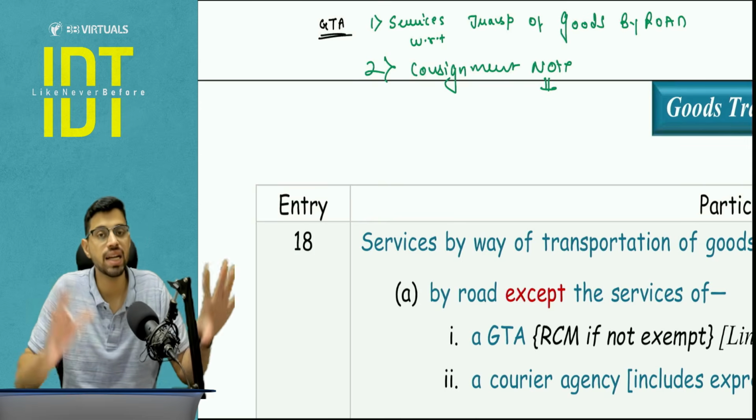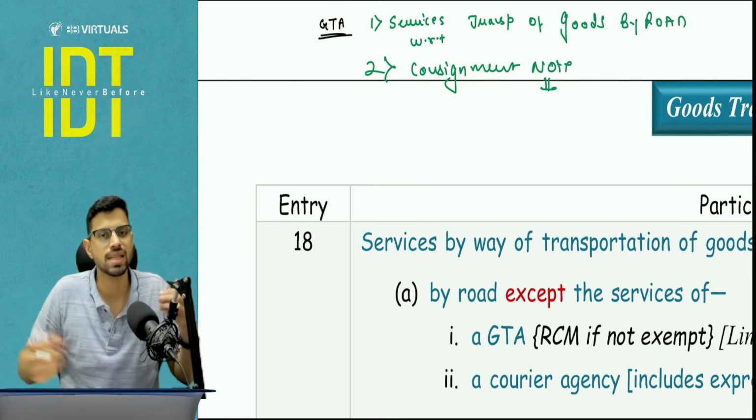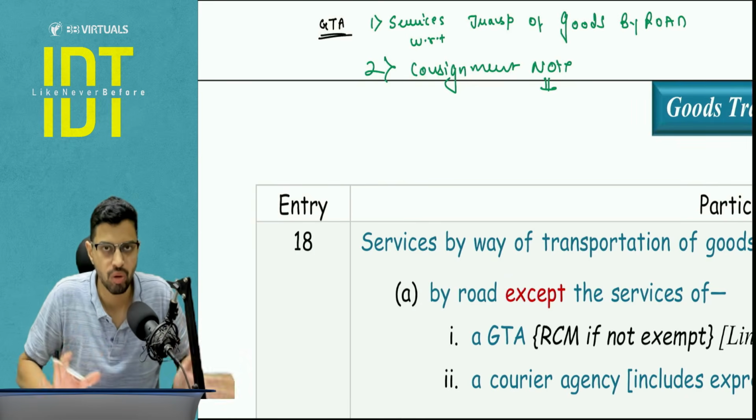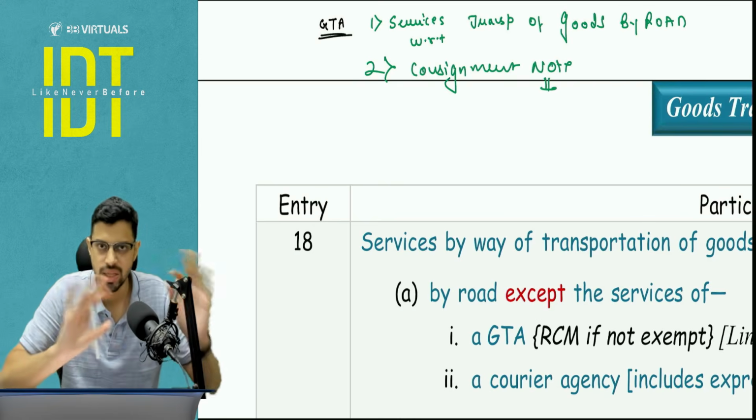It is basically the details of the goods: the goods are going from which place to which place, who is paying the freight, who is the consignor, who is the consignee. Everything you need to note in the consignment note. Is it clear? If one of the conditions is not fulfilled, the person is not a GTA.